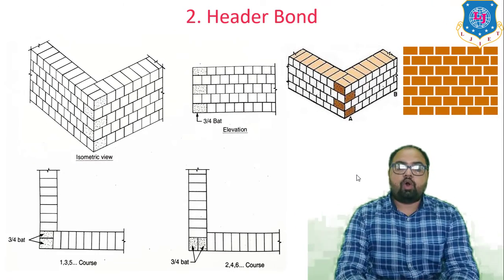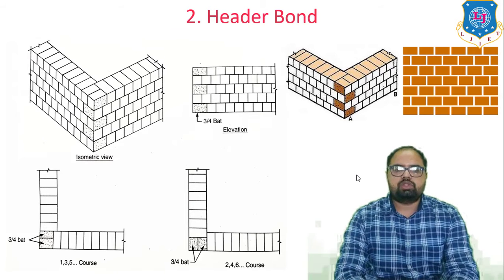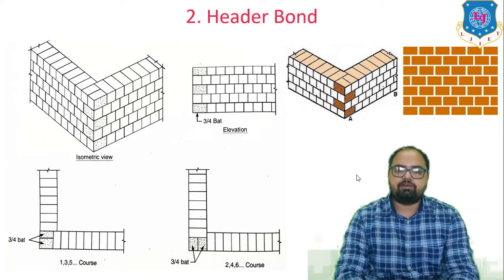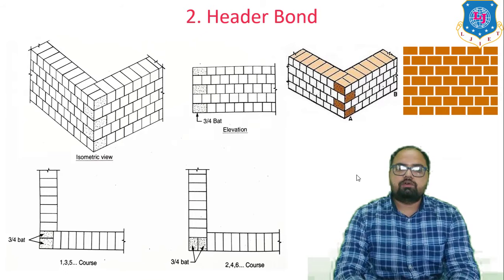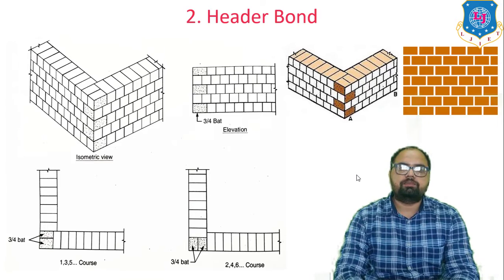Next is the header bond. In this bond, all bricks are laid as headers on the faces. 3/4 bats are used at quoins so that the overlap is equal to 1/2 of the width of the brick. These are used for walls curved in plan and also used for footing in foundation, for better distribution of the load.